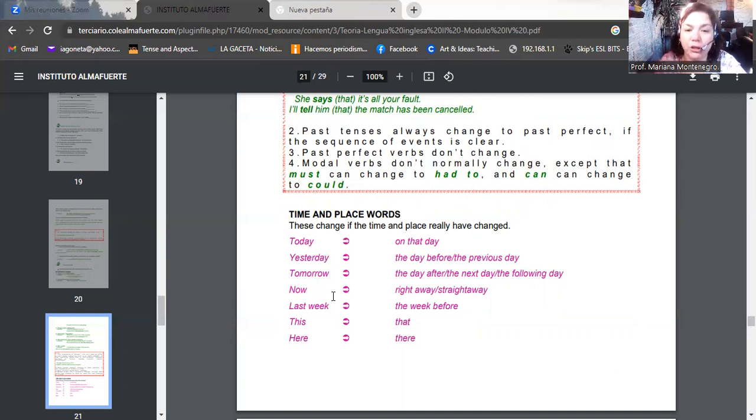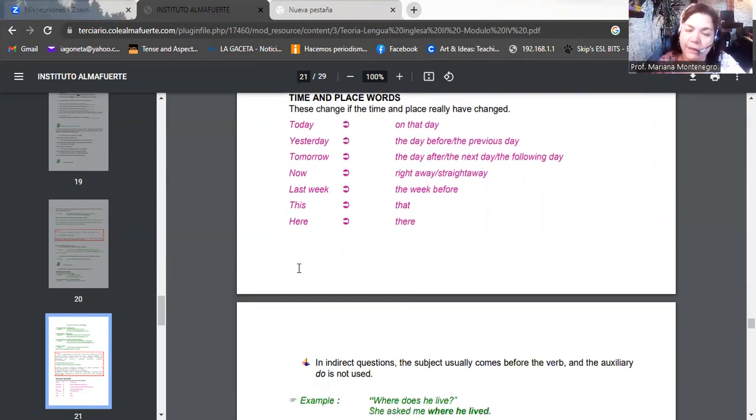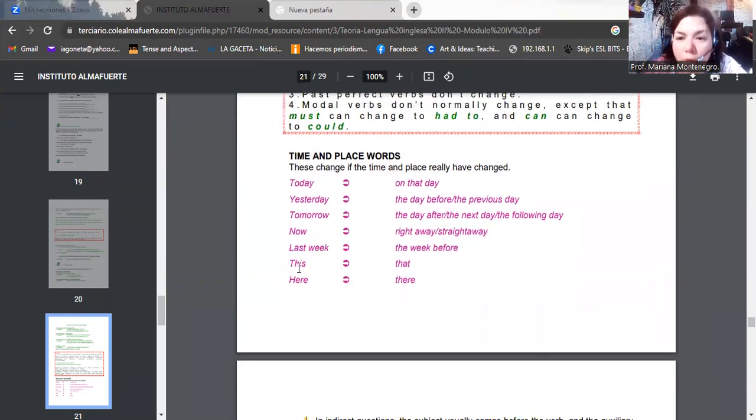If you were talking about last week, you have to say the week before. If you use this, then in the reporting sentence, you have to use that. And if you use here in the reported sentence, you have to use there. Yes? Well, so that is like a small introduction.